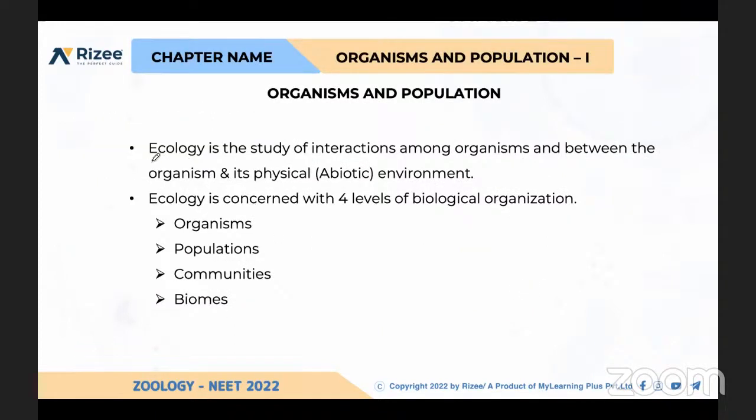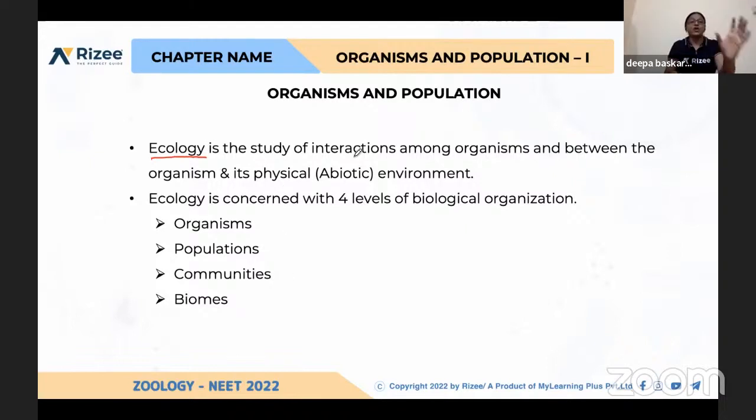So first, what is ecology? What is the definition of ecology? It is the study of interactions among organisms and their environment where they are living. The exact definition is the study of interactions among organisms and their environment: how the organisms interact with each other, and how they interact with the environment, not only with the organisms of that particular population but with the environment.